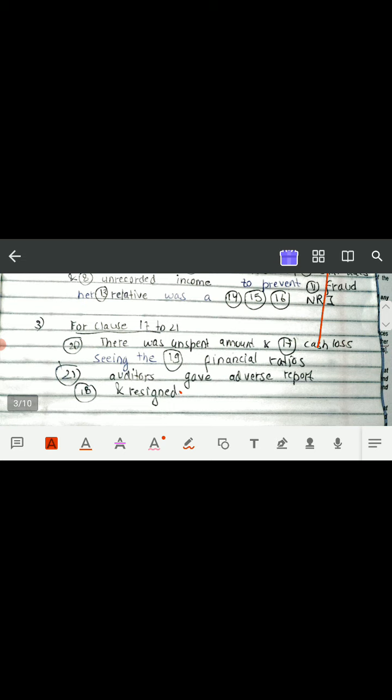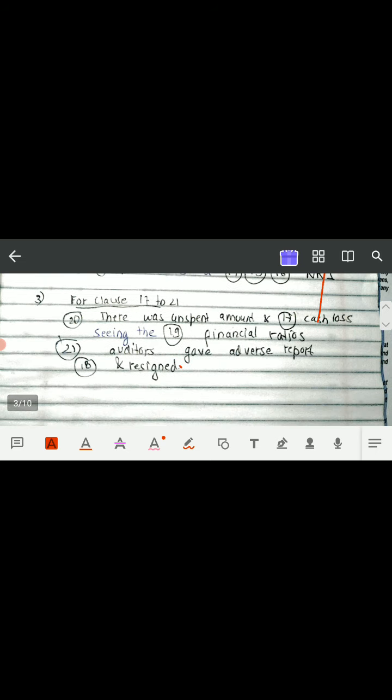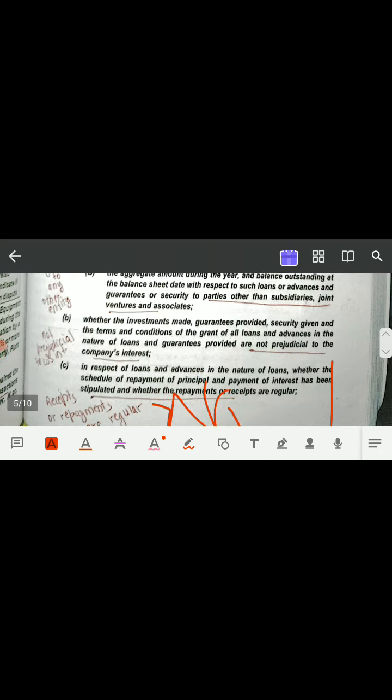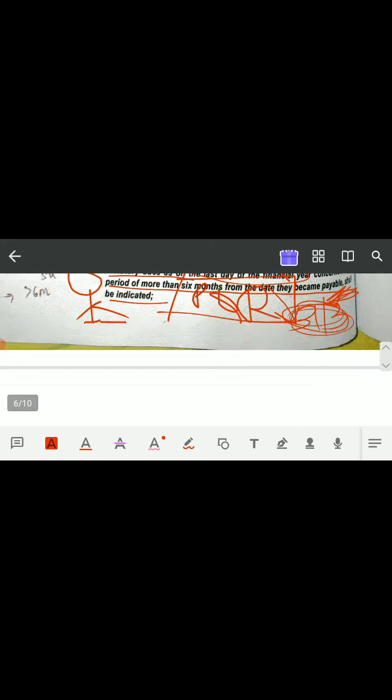Okay, so in the third memory technique, that is the carry forward of the second story only, in the company in which Nidhi was working, there was unspent amount and cash loss. Seeing the financial ratios, the auditors gave adverse report and resigned. Okay, so clause number 17 is about the cash loss. Now who is our client? Our client is PQR Limited.